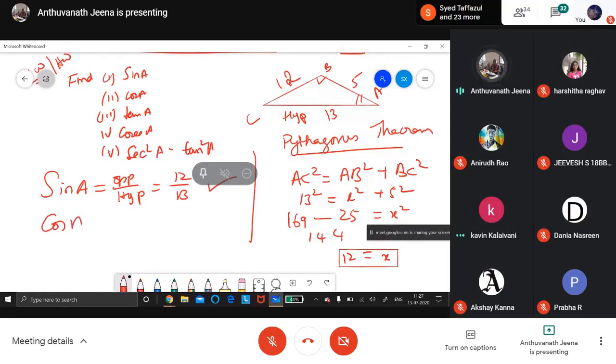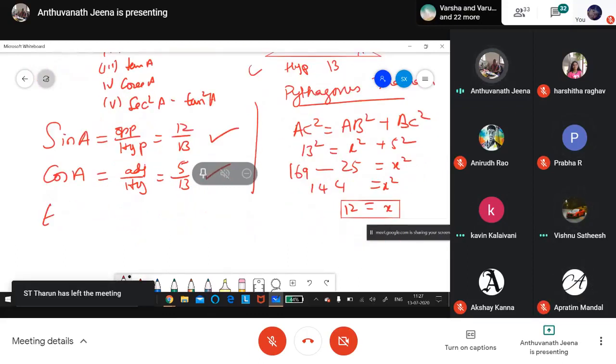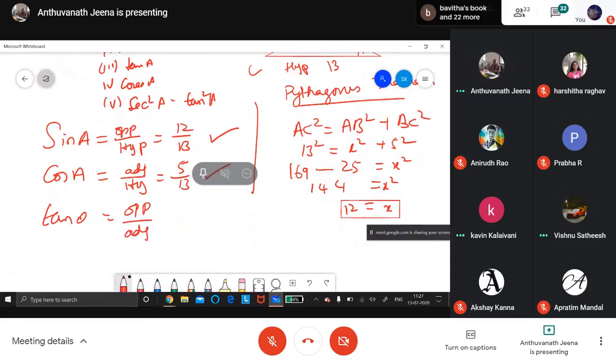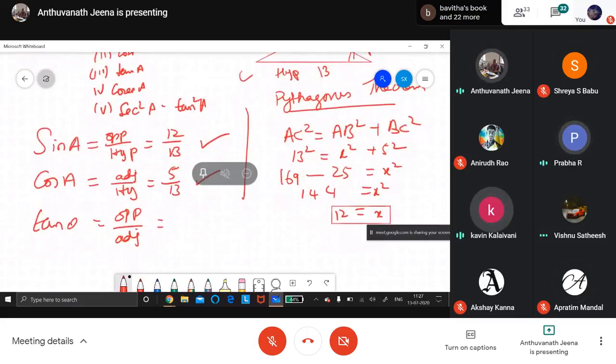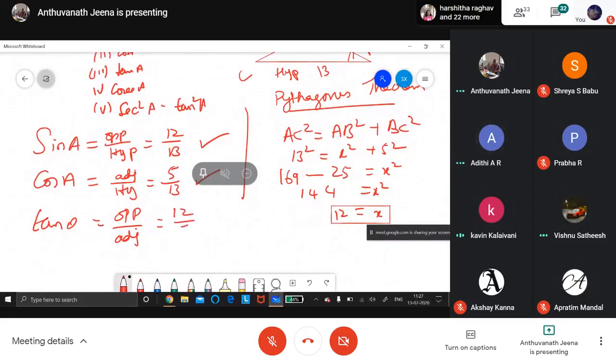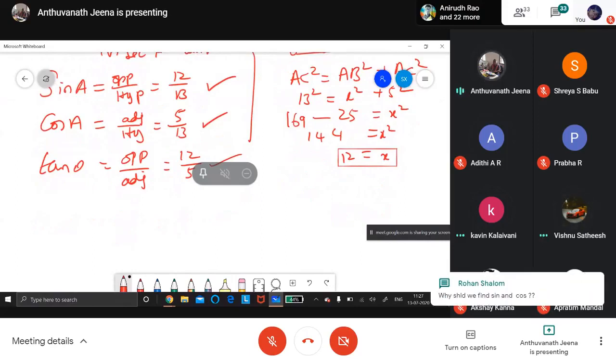Very good. What is cos A, Varun? Adjacent by hypotenuse, 5 by 13. Very good. What is tan A? Tan A is opposite by adjacent. Opposite is 12, adjacent is 5, so 12 by 5. We will not convert it to a mixed fraction. If you want, you can convert and write.